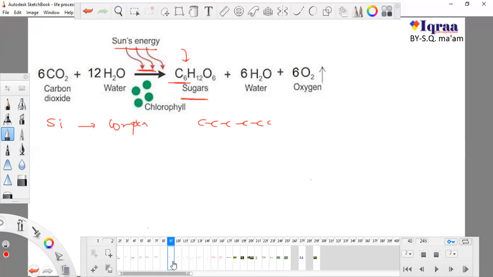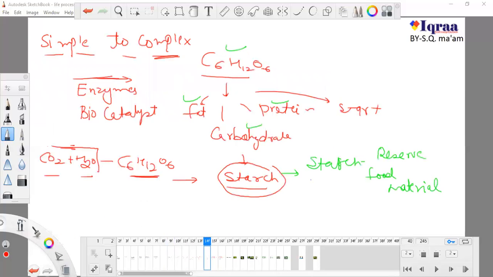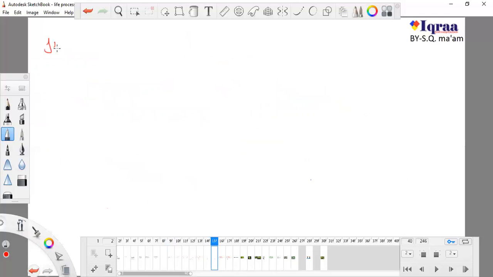Okay, now what about other organisms? Those are totally dependent on plants. We studied this, that there are some other organisms like animals, or heterotrophs. Okay, so in our last class we studied that plant is making glucose, and by this glucose plant made fat,